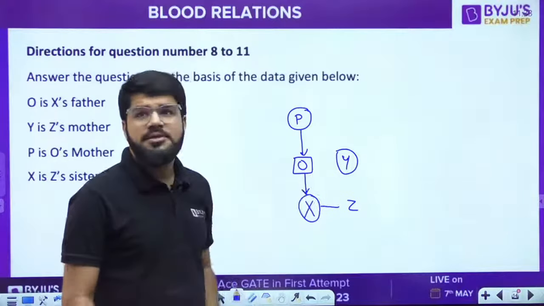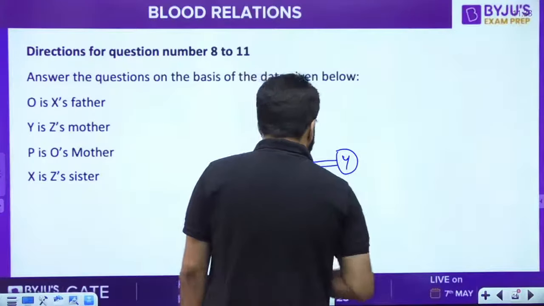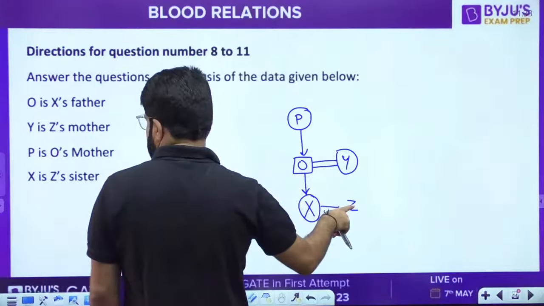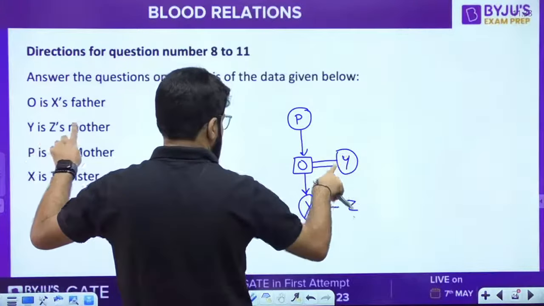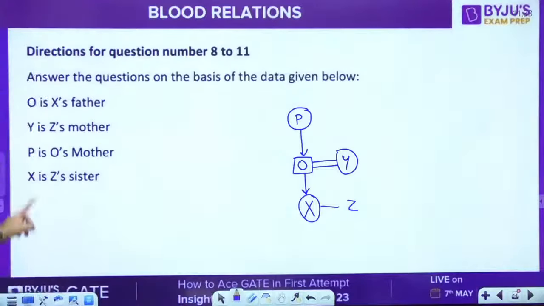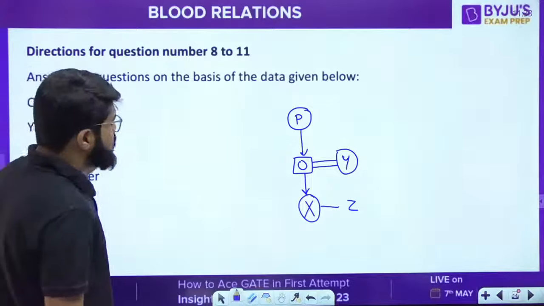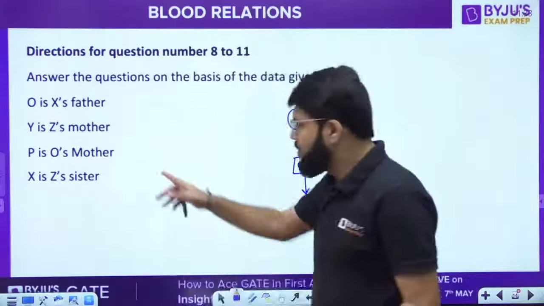That means O and Y must be married to each other. Okay, they have two children, X and Z. Y is Z's mother, and X and Z have the same father and mother because they are siblings. X is Z's sister. There is no gender mentioned about Z. What is Z's gender? I think it cannot be decoded by these statements.